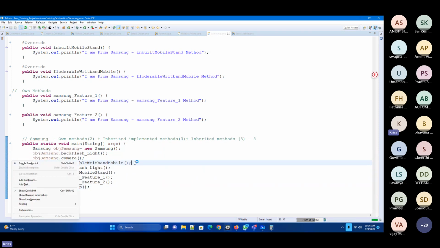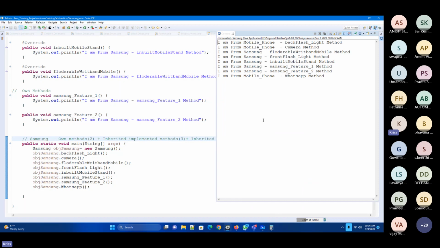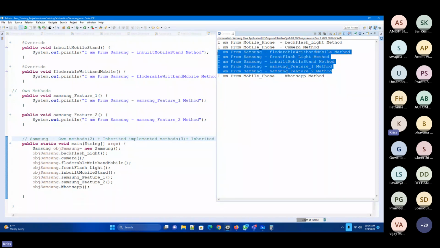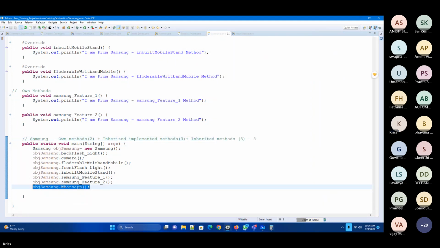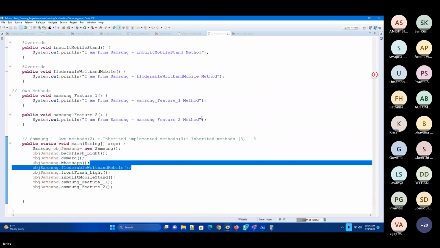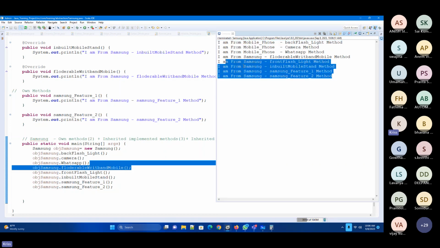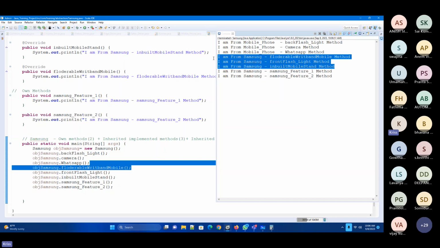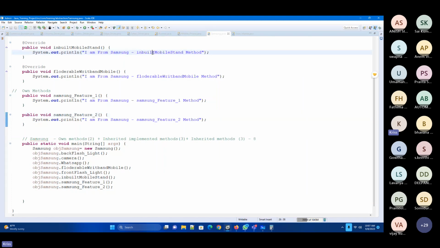Now, once I got this, you execute this one and then see. You got it? So now these all are implemented from the Samsung. These 3 methods are implemented from the mobile phone. So these 3 methods are coming from the mobile phone as it is an inherited methods. And these 3 are implemented, means inherited implemented methods. These are Samsung own methods. So this is how the abstraction can be achieved.